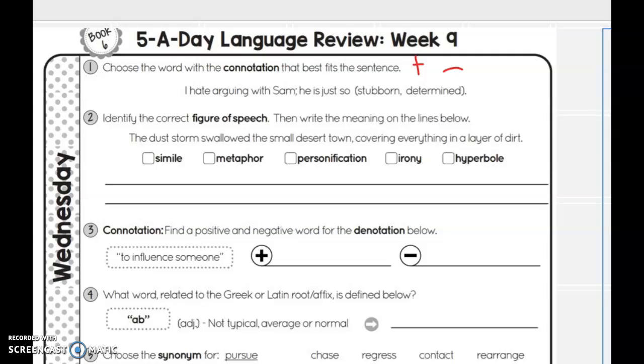So I hate arguing with Sam, he's just so stubborn, or determined. Well, if you're arguing, that's probably a negative situation. So which word is going to be a negative word?